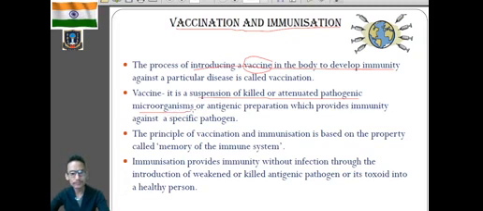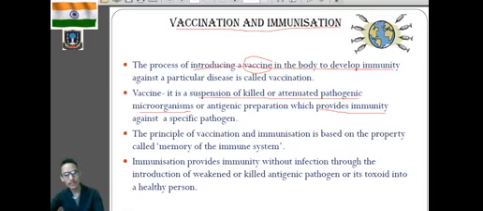That means the vaccine that we administer contains a killed pathogen, or the strength of that microorganism will be very weak, which is called attenuated. These will be able to trigger the immune response in the body, but will not show the symptoms of the disease, and it will help in the development of immunity.